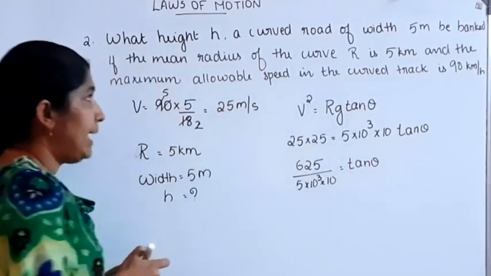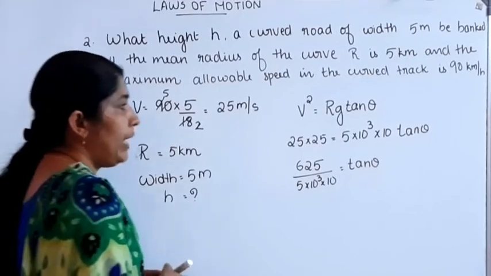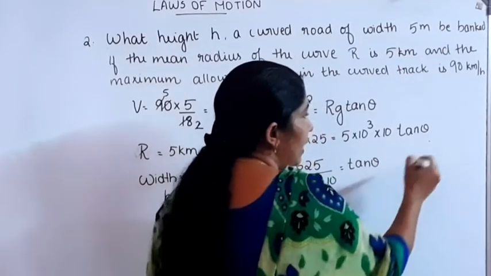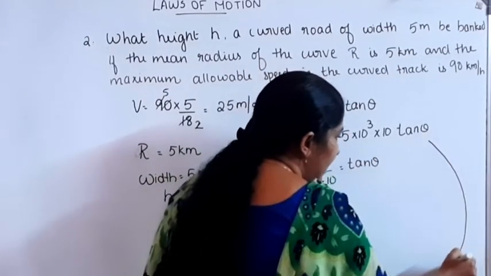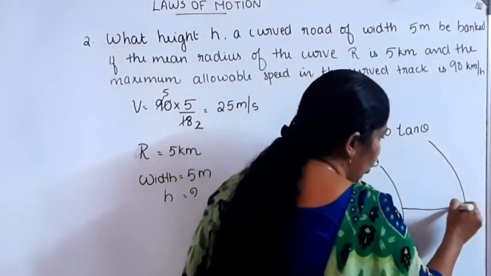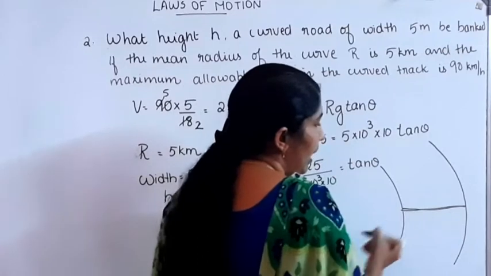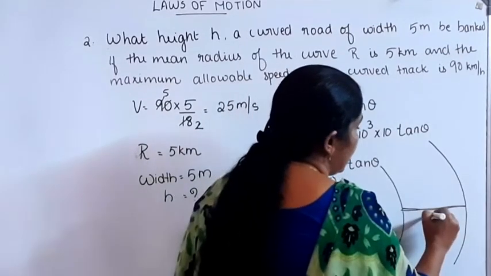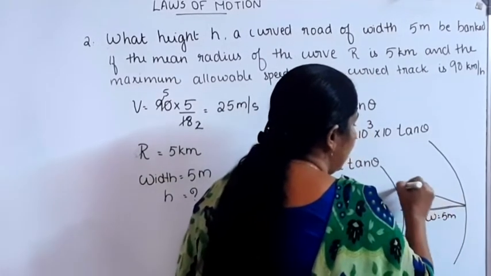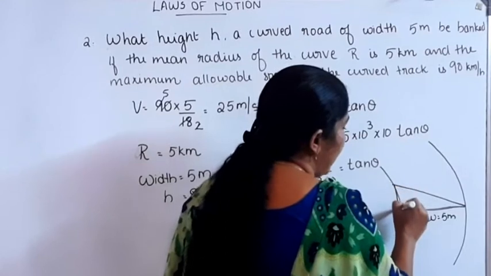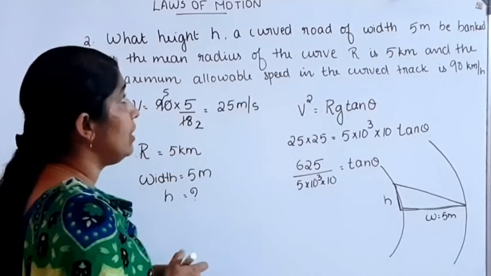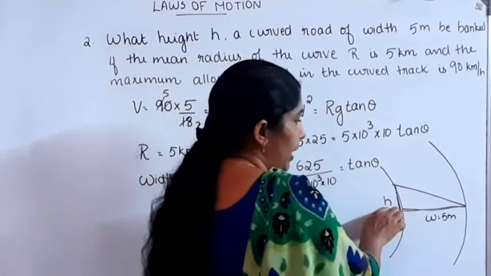Then what about tan theta? Tan theta can be found out from the diagram. From the diagram it is clear that this is the width of the road, which is given as 5 meter. Width W is equal to 5 meter. Banking is here. This is the height of banking, which we want to find out. At what height should the curved road of width 5 meter be banked? We want to find out that height.